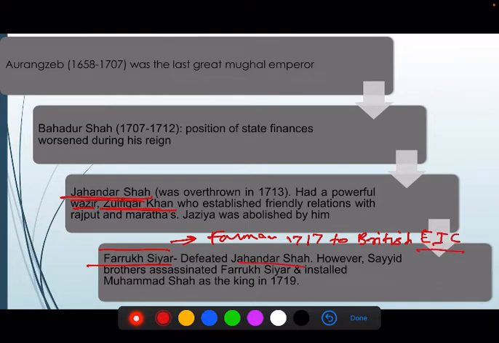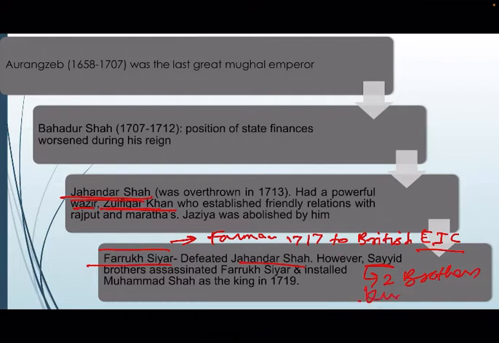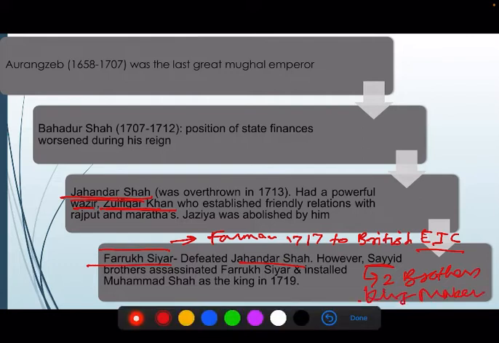He defeated Jahandar Shah with the help of the Sayyid brothers, two brothers who were known as Kingmakers. This means the position of emperor was for namesake only, and the de facto rulers, the real rulers, were the Sayyid brothers, who were running the empire.